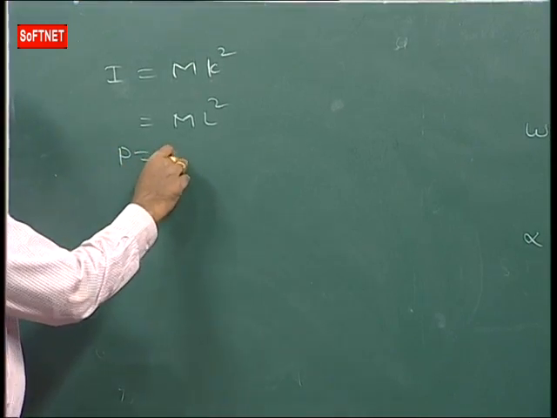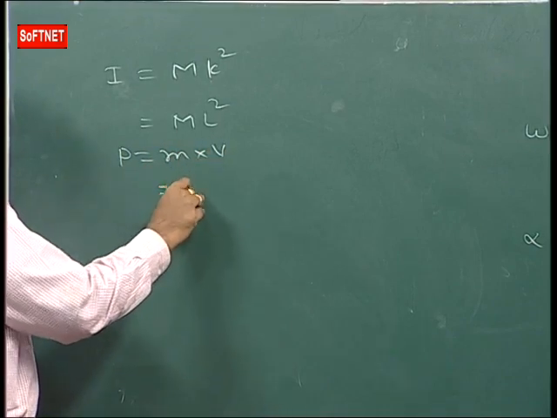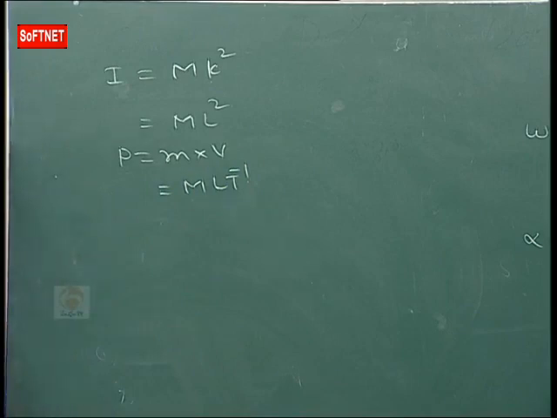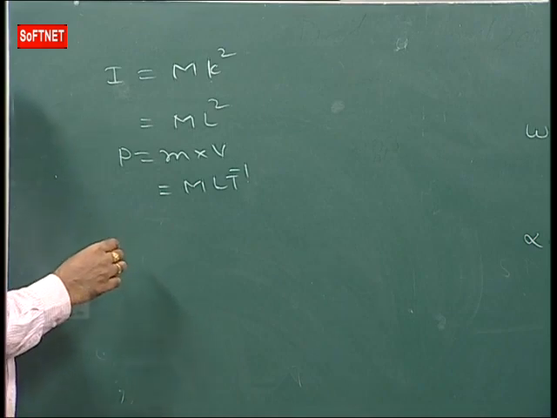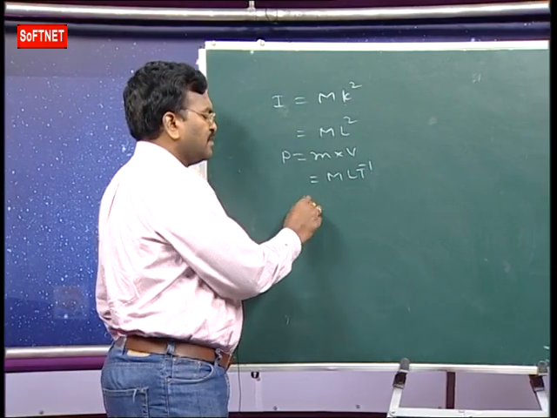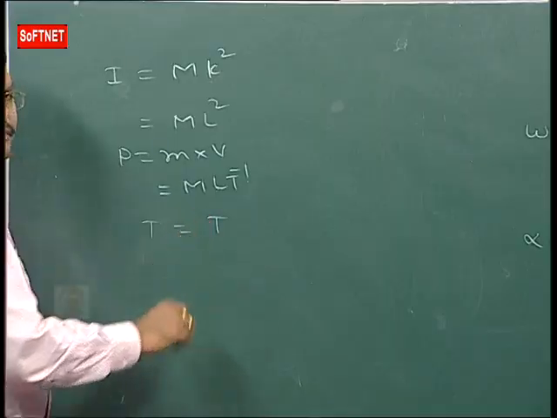Momentum is what? Product of mass and velocity. Mass M, velocity LT power minus 1. Momentum or impulse. Impulse means the change in momentum of a body. So what is the dimension formula? MLT power minus 1. And also, next one, time period. Time period is nothing but time. So the dimension formula for time period is T only.